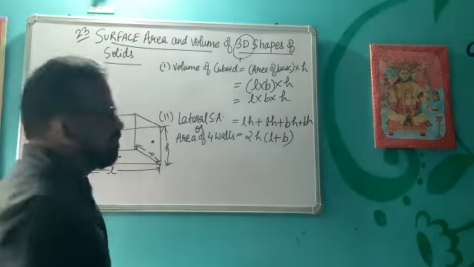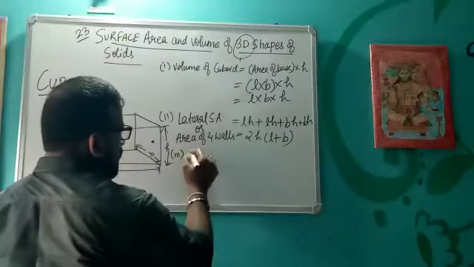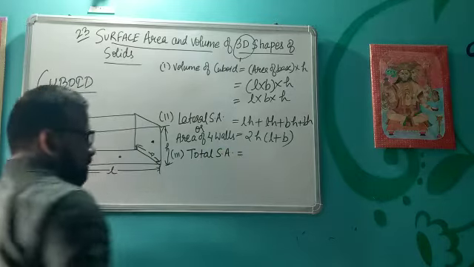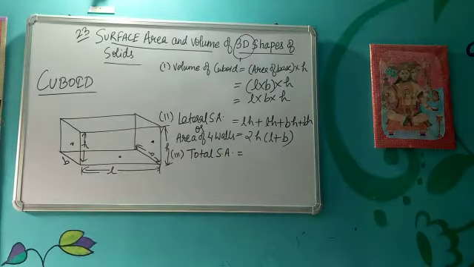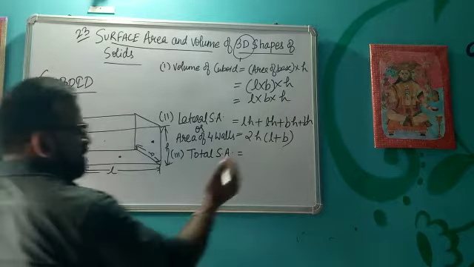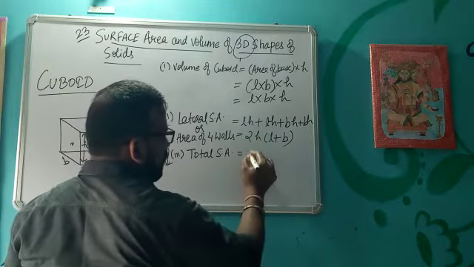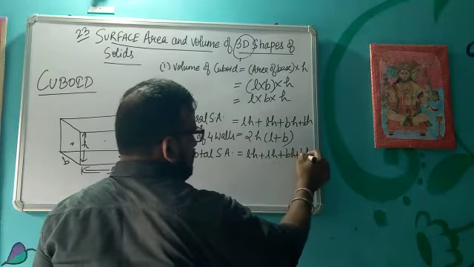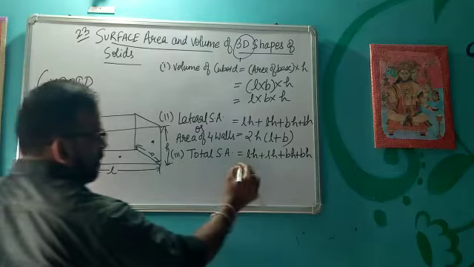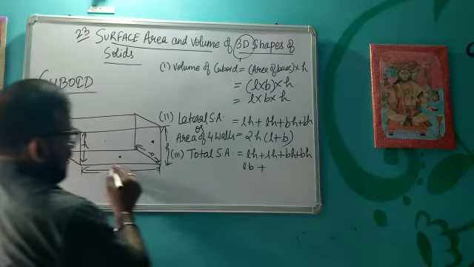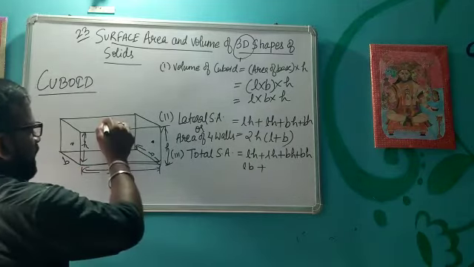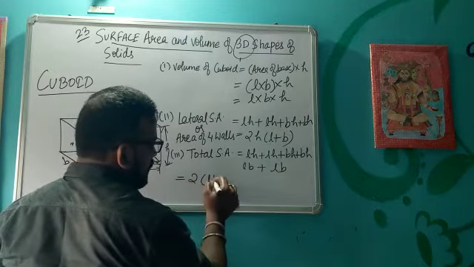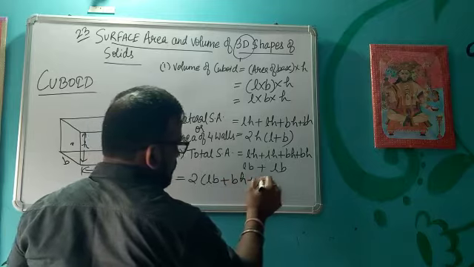So this is how we calculate the lateral surface area of the cuboid, or it is also called area of four walls. Then the third is total surface area. As the name suggests, total surface area means this area of four walls plus now we will take the area of floor, that is L into B, and area of this roof, that is again L into B. So when we combine, we get 2 into LB plus BH plus LH.